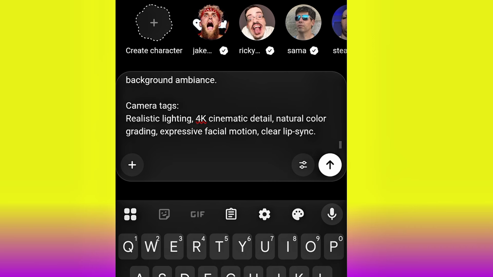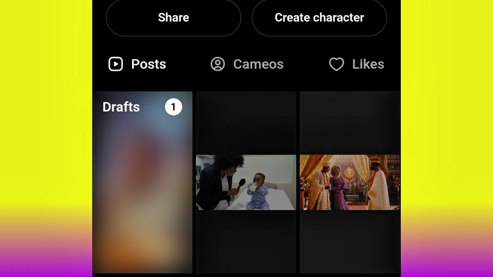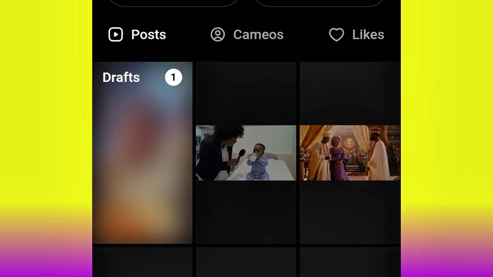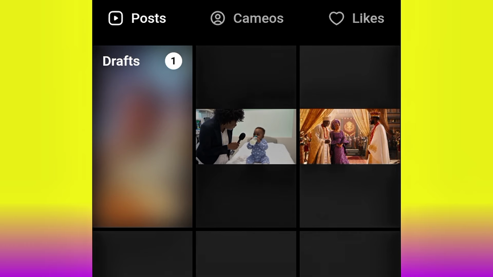And then I'll just have to go ahead and hit generate. Okay, so our video has been generated successfully. As you can see, it's currently on draft. So whenever any video has been generated and you haven't posted it, the video is going to remain on draft until you post it. Then it will join the normal galleries. Okay, so now let's go ahead and play the video and see what OpenAI Sora 2 generated for us.